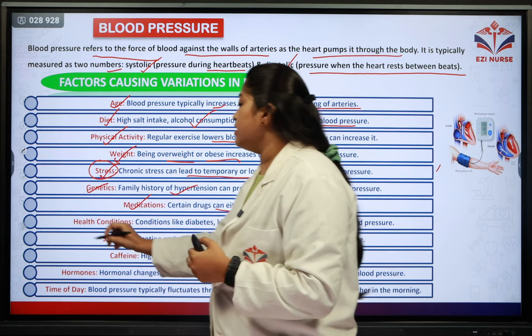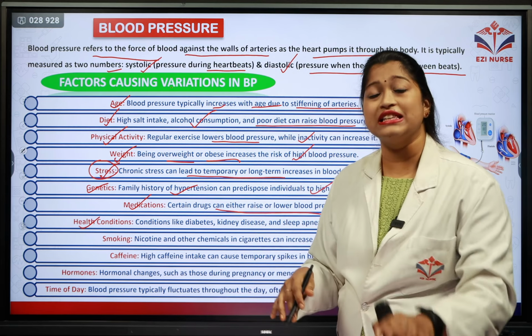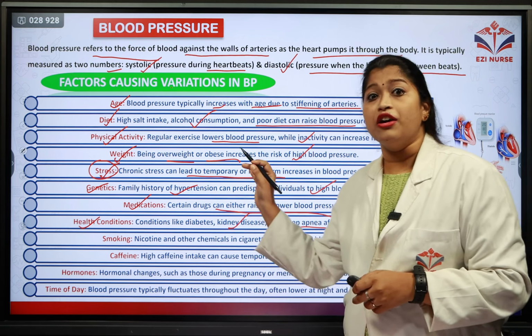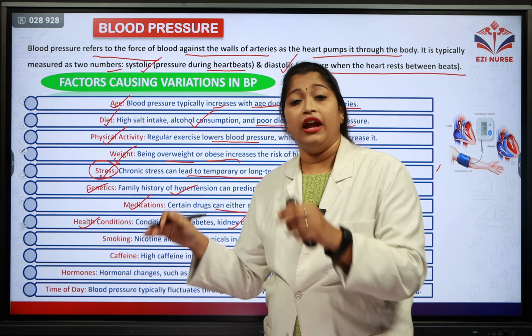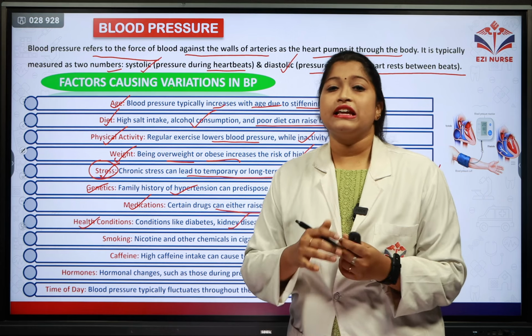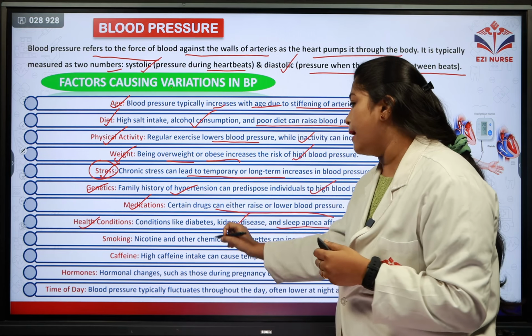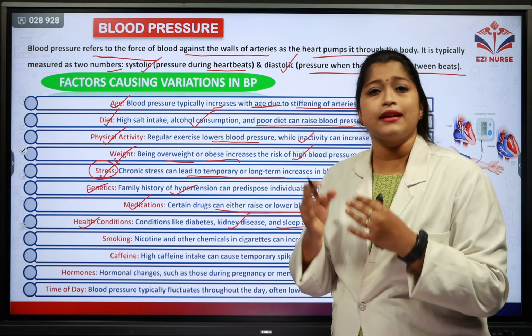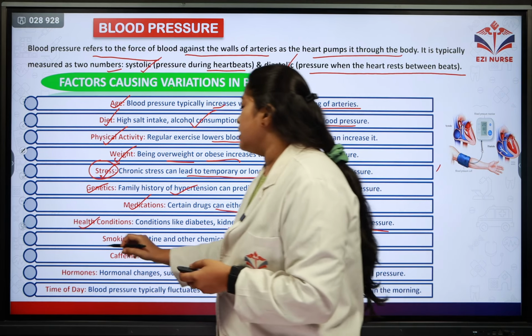So the next factor is the health conditions. Conditions like diabetes mellitus, kidney diseases and sleep apnea are affecting the blood pressure. In a few people there might be a spike and in a few people there might be a decrease in the blood pressure due to these diabetes, kidney disease or sleep apnea. Sleep disturbances are seen. So the next factor is smoking.